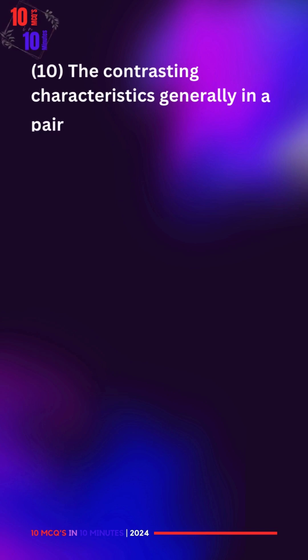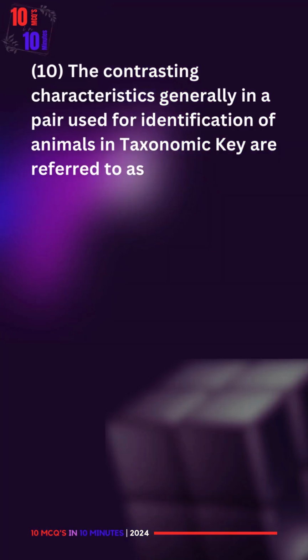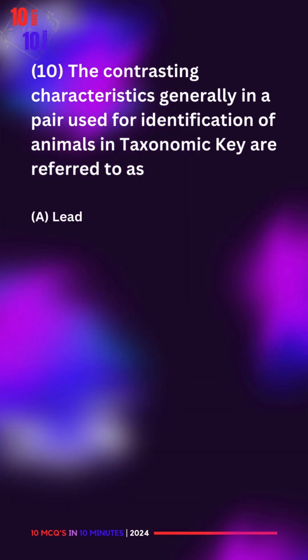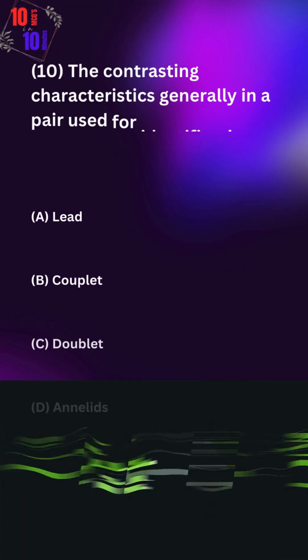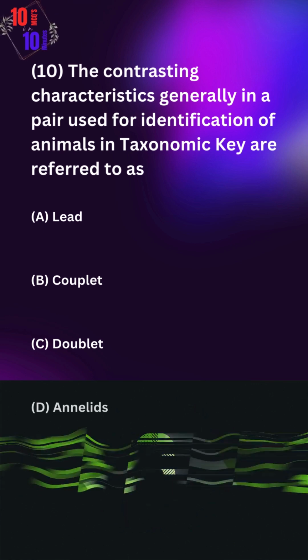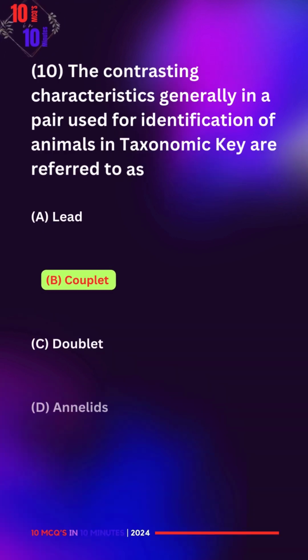10. The contrasting characteristic generally in a pair used for identification of animals in taxonomic key are referred to as A. Lead, B. Couplet, C. Doublet, D. Annelid. The correct answer is B.